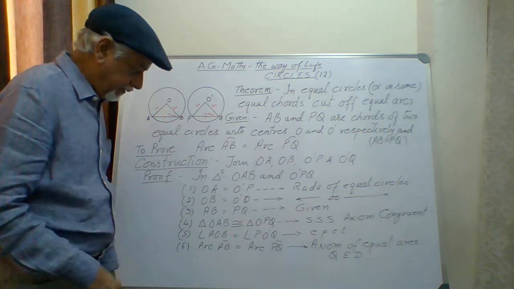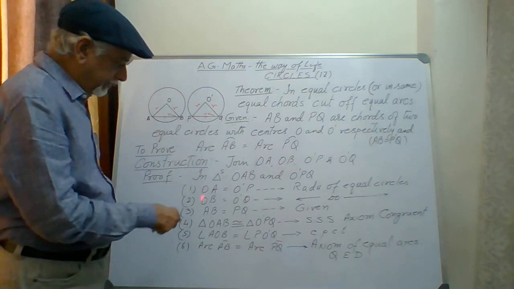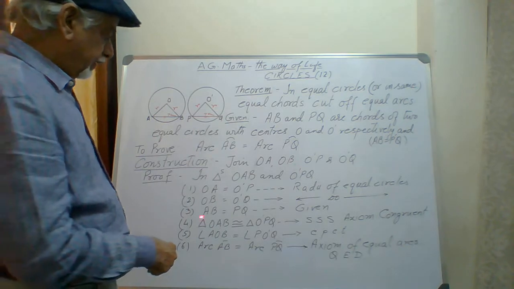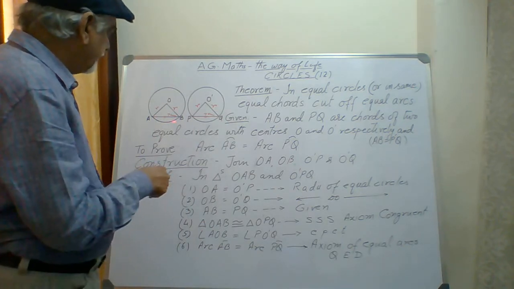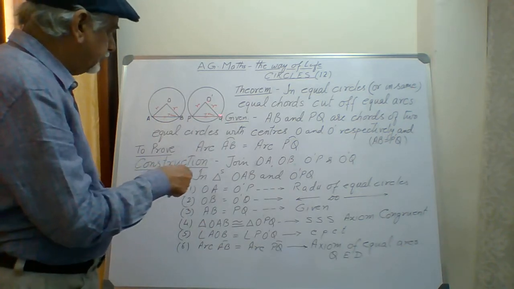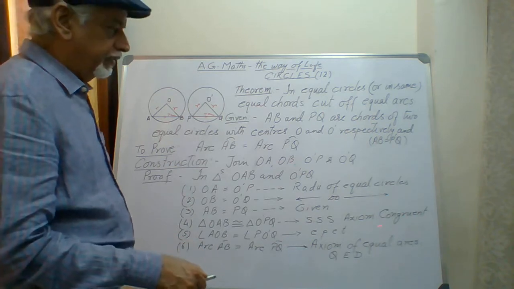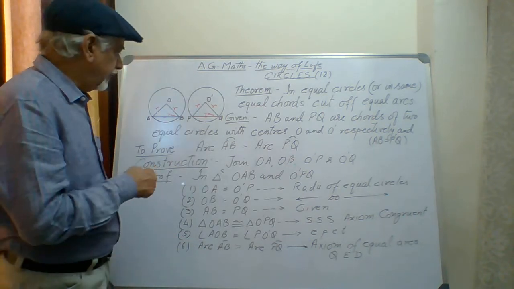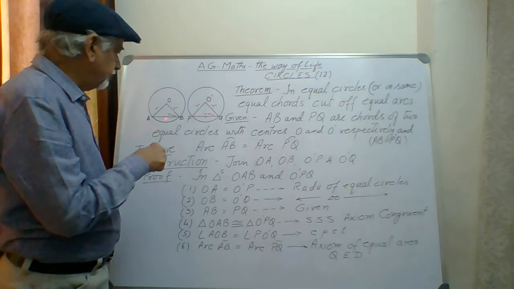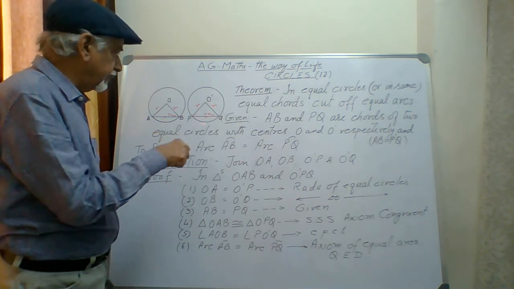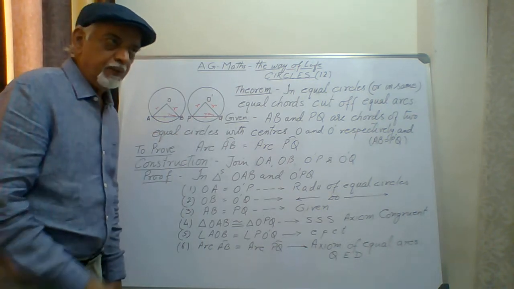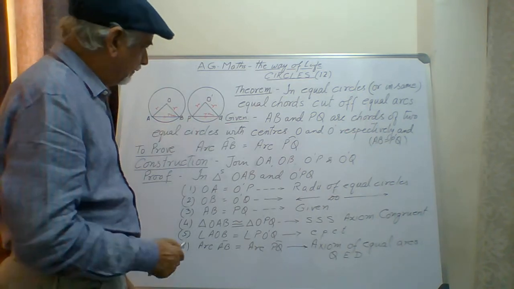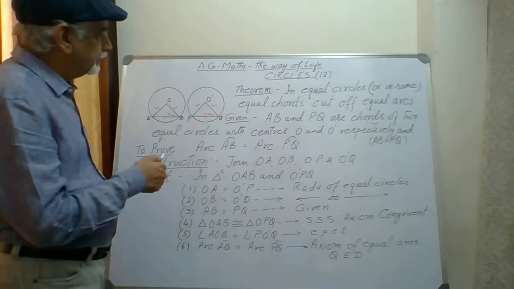The reason is that. Then as per 1, 2 and 3, we can say that triangle OAB and triangle O dash PQ must be congruent by SSS, side, side, side. When the sides of this triangle and sides of this triangle are equal respectively, then the triangles become congruent.